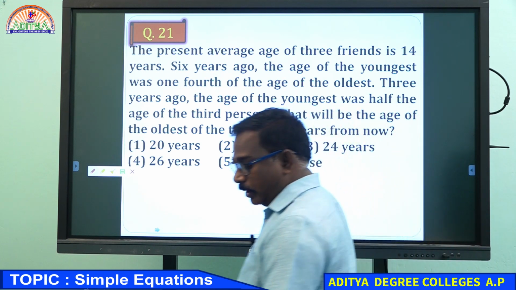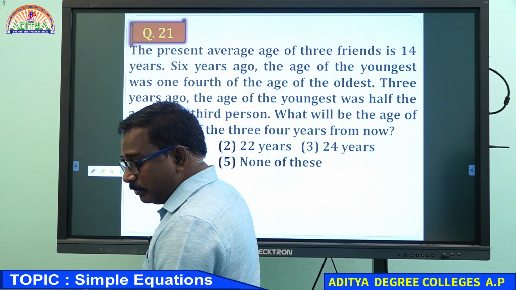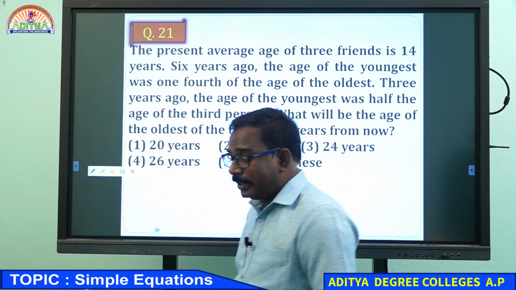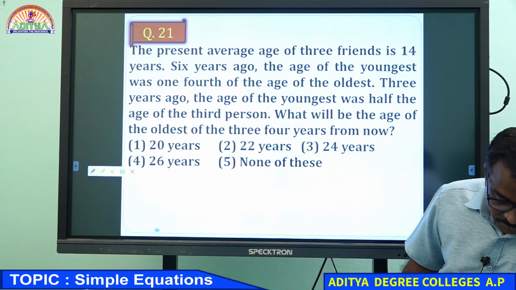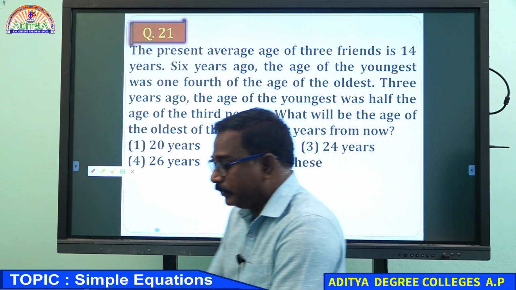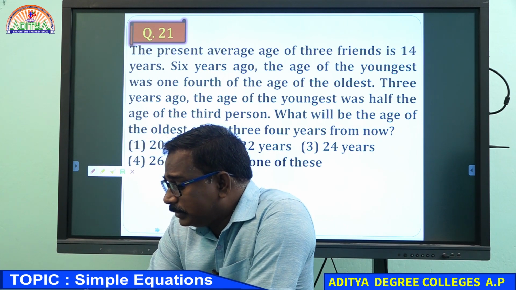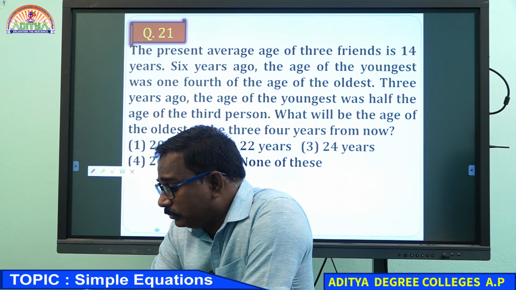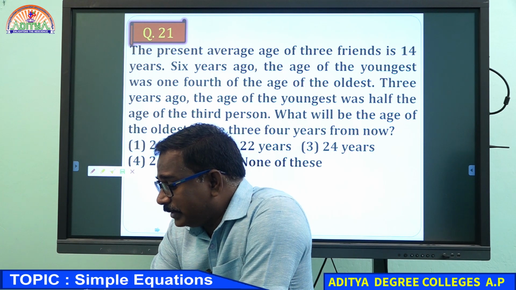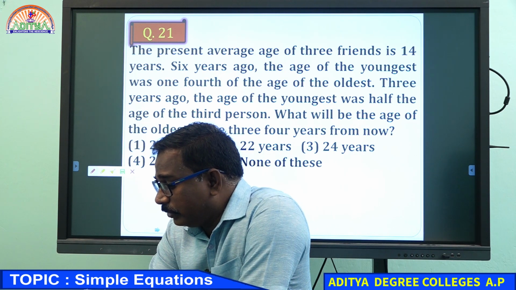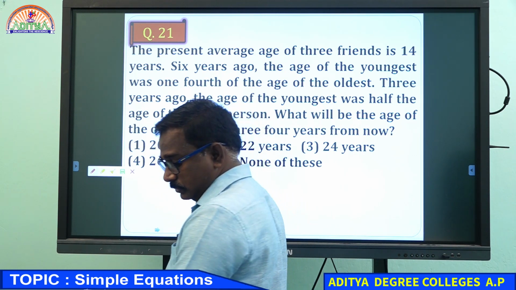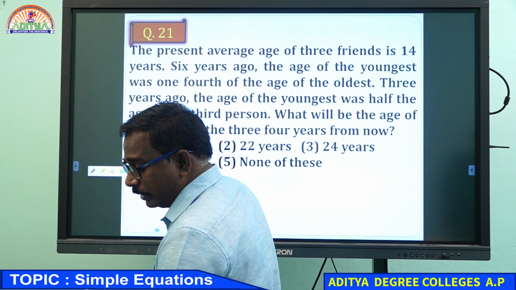Right, we can do it by options or we can do it by the equation method. Somebody has written 22 years, yes, 22 years is correct. But some of you are writing 24 also. Yes, 22 years is correct only, Venkatesh. Very good, very good.